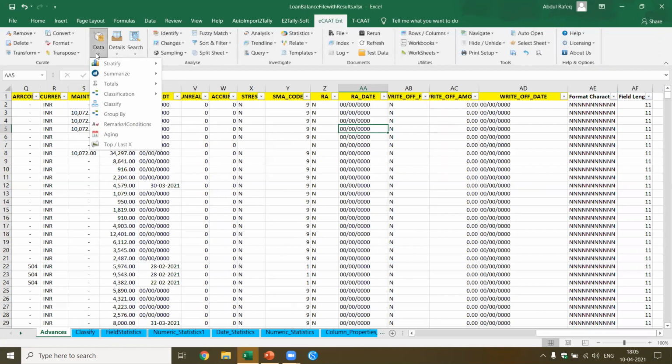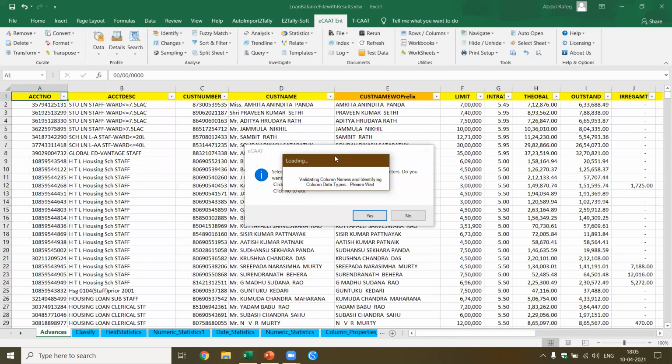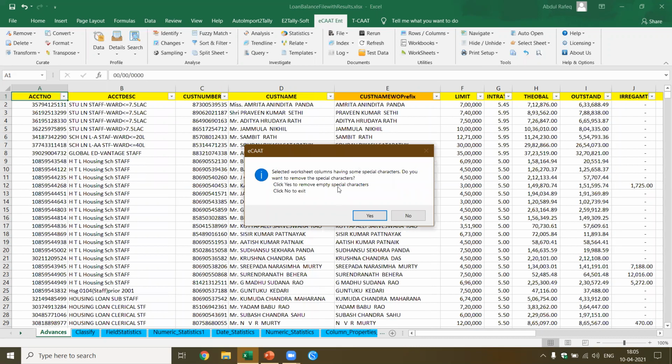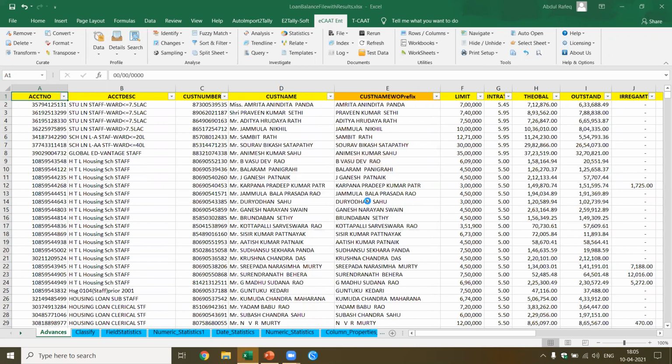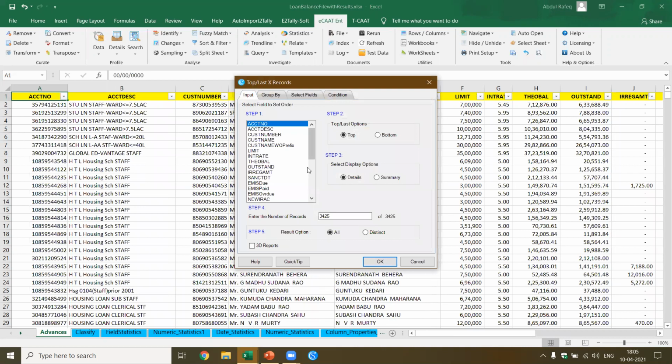I want to perform top last X. It says you got some special characters. Okay, we'll remove the special characters. It is already done. Now, what do I want to perform? I want to perform based on top last X. I want the top 10 loans as per the account description, as per each of the schemes.